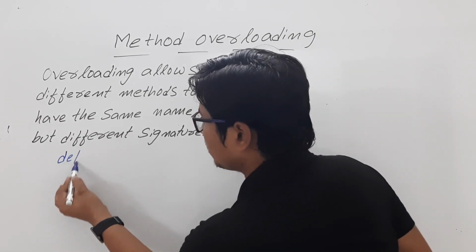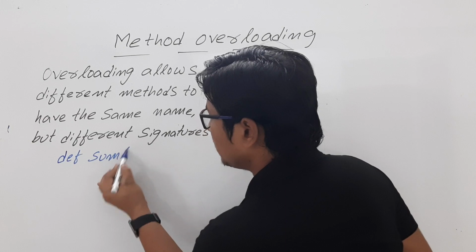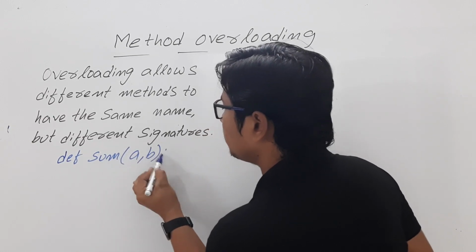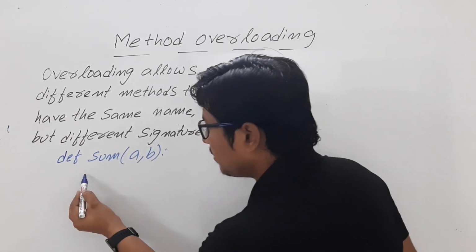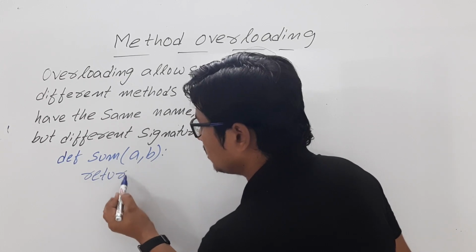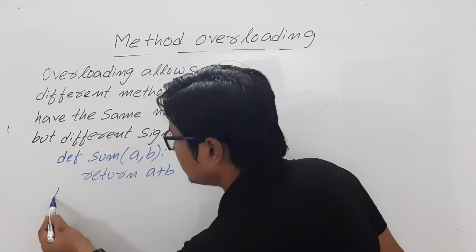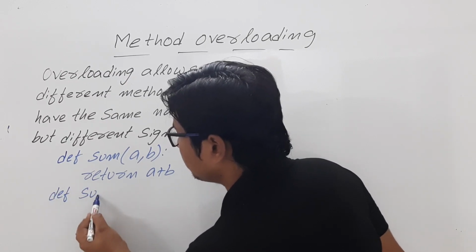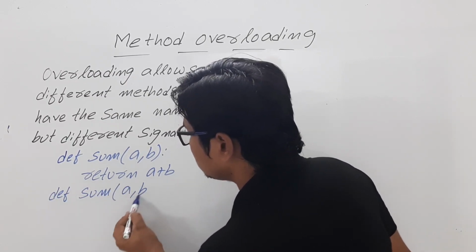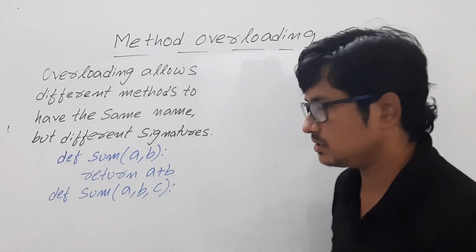Let's take that I am defining a method called sum. Here I am taking two parameters or arguments and I am writing a statement called return a plus b. Similarly, I am defining another method called sum and I am passing three parameters or arguments.